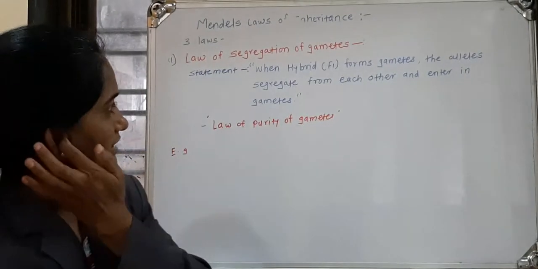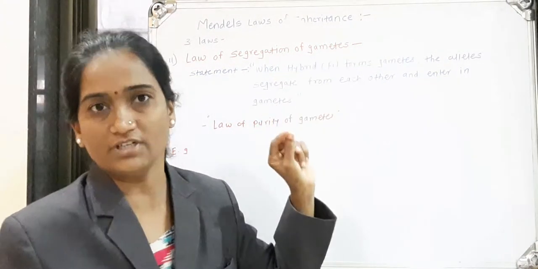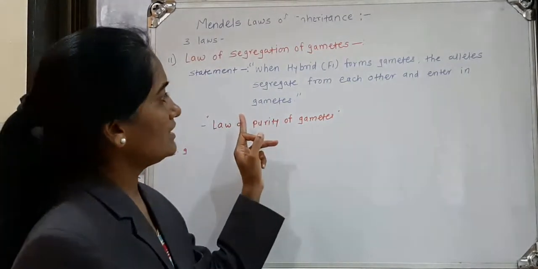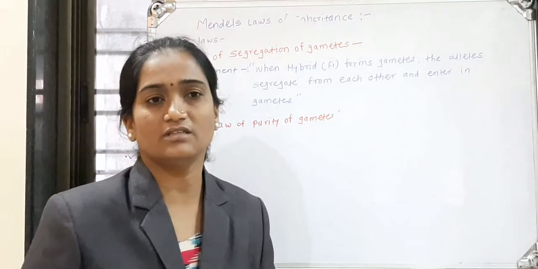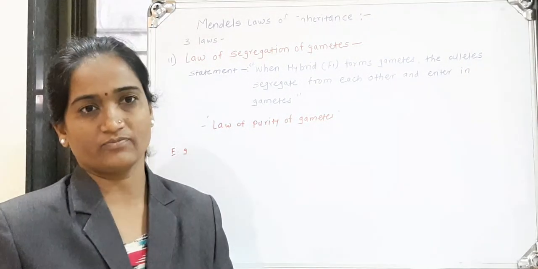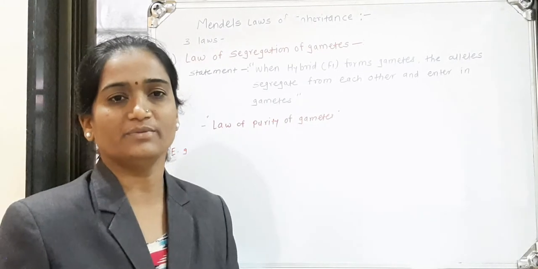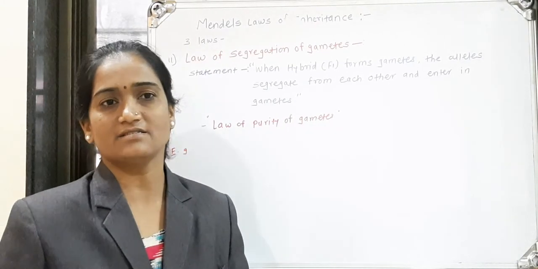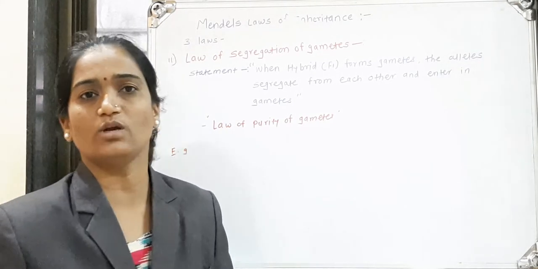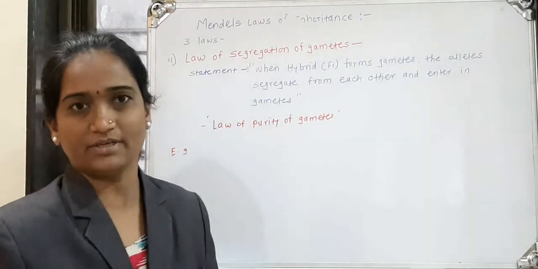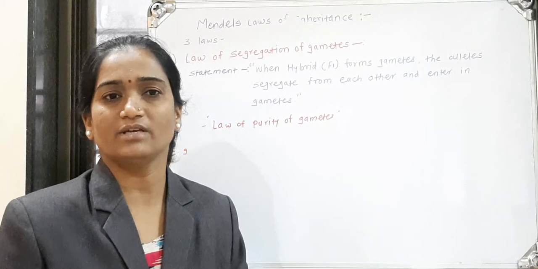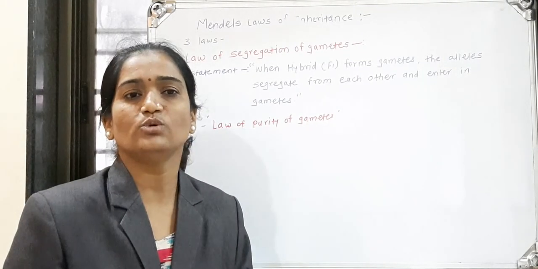When a hybrid from the F1 generation forms gametes, the alleles segregate from each other and enter into gametes. This means that in the F1 hybrid both alleles are combined. In the previous example we saw capital T and small t. They form the F1 hybrid, but during gamete formation they get separated from each other and act as new gametes.